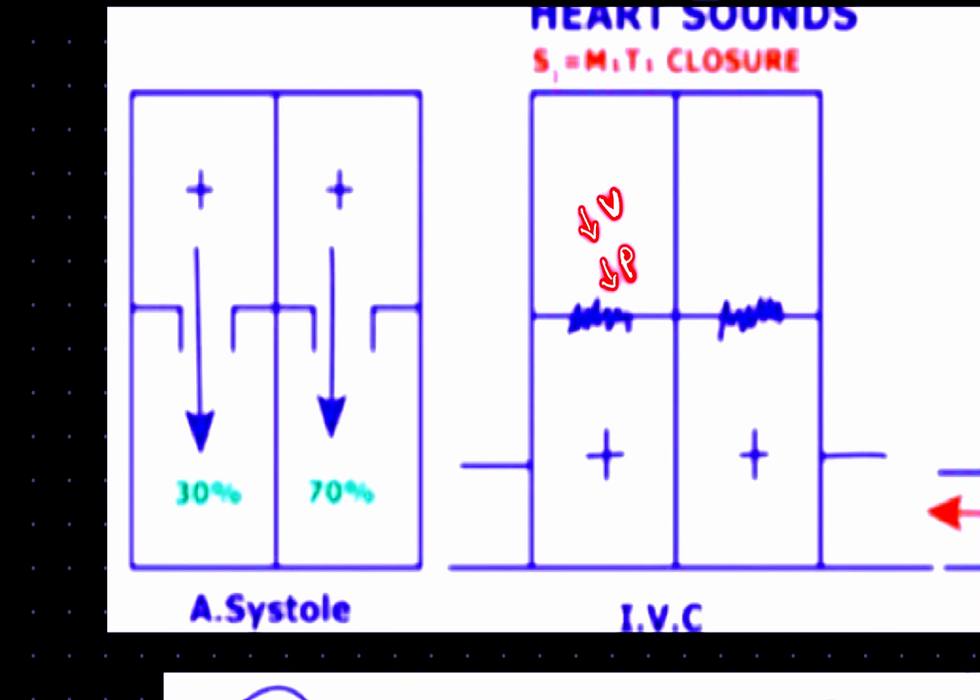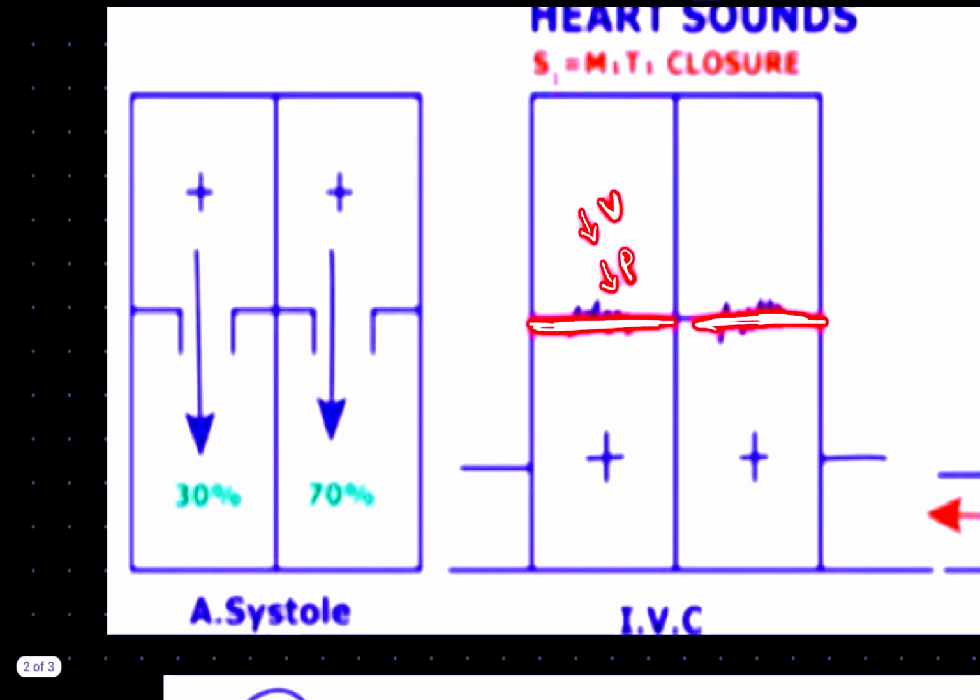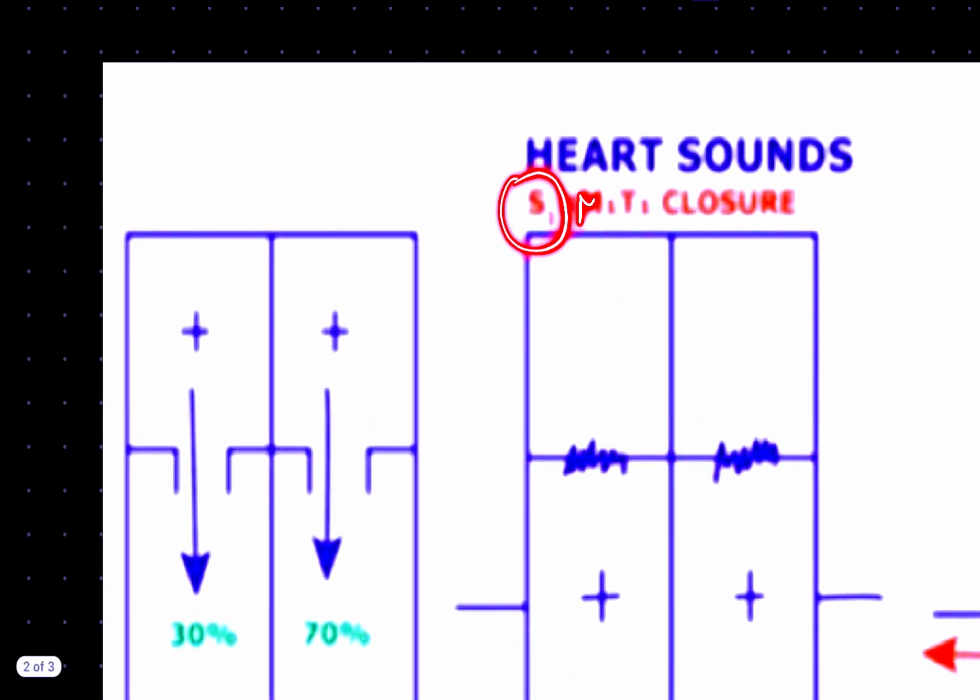Because of less pressure, this tricuspid valve and mitral valve will close. As they close, there is our first heart sound, which we mention as M1T1. Why M1T1? Because the first heart sound is because of mitral valve and tricuspid valve closure.